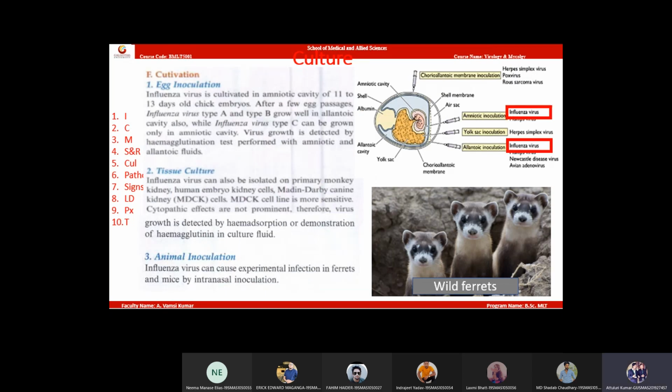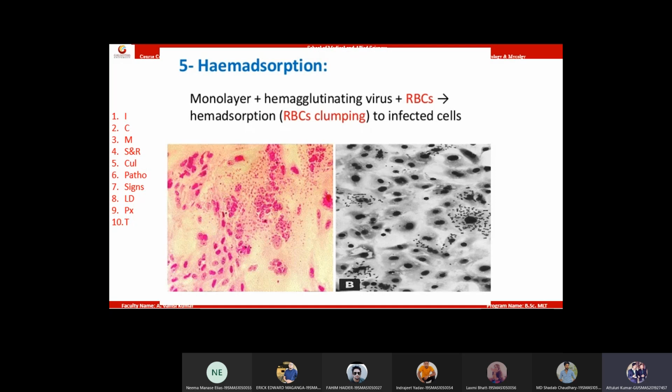Next, hemadsorption test. You already know what it is. For example, this is an embryonated egg. We think there is growth of influenza virus. This can be detected by addition of red blood cells, a drop of blood. If you see agglutination, that will be positive for influenza virus. Write down, everyone: virus is detected by the hemadsorption test. You have culture, virus, red blood cells, you will get agglutination. That's it.